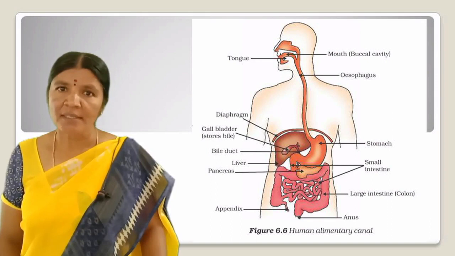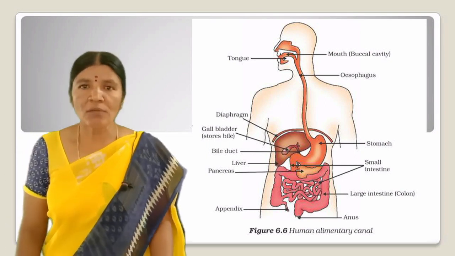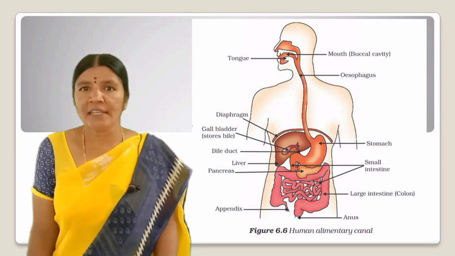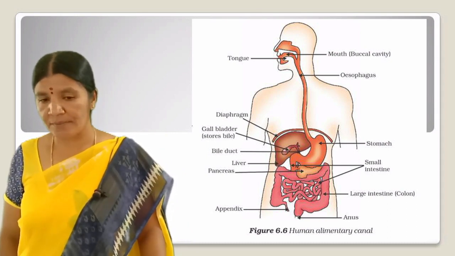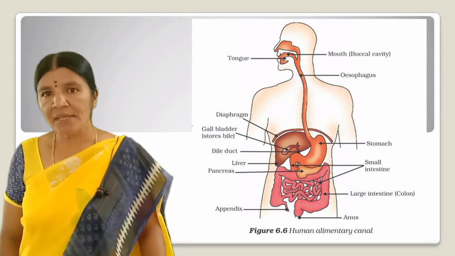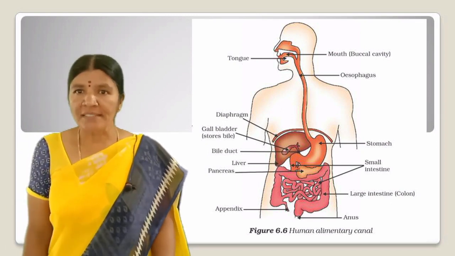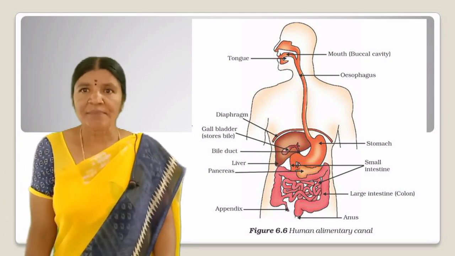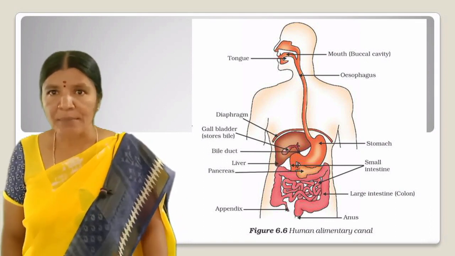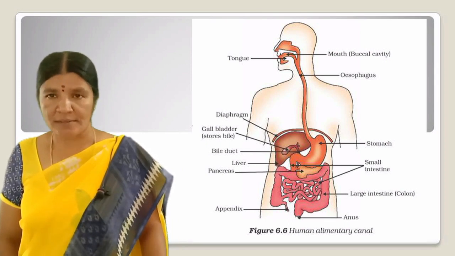The stomach is a large organ which expands when food enters it. The muscular walls of the stomach help in mixing the food thoroughly with more digestive juices. The digestion in the stomach is taken care of by the gastric glands present in the walls of the stomach. These release hydrochloric acid, a protein digesting enzyme called pepsin, and mucus.